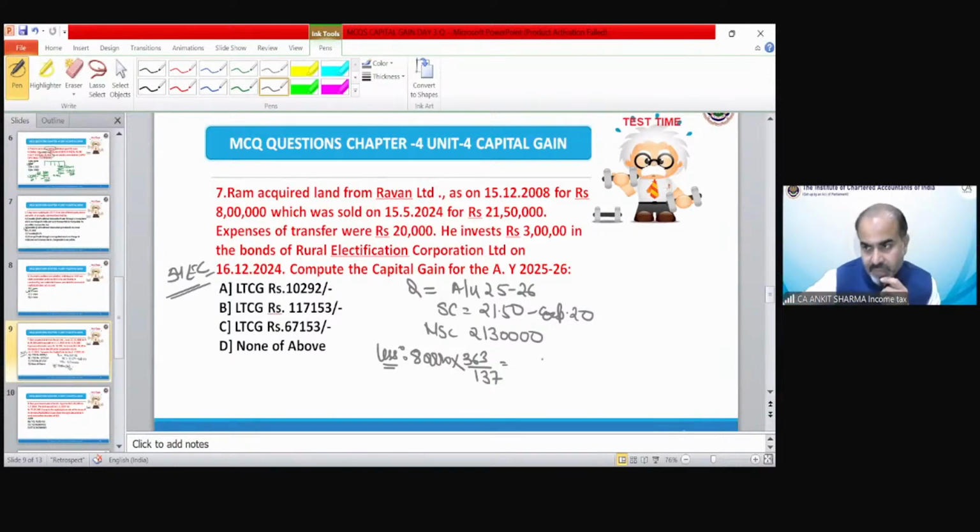So my cost of acquisition, that means indexed cost of acquisition, would be this much. And the gain would be 10292. Because the investment has been made after 6 months from the date of transfer, this 54EC exemption is not applicable. So the correct answer is option number A.